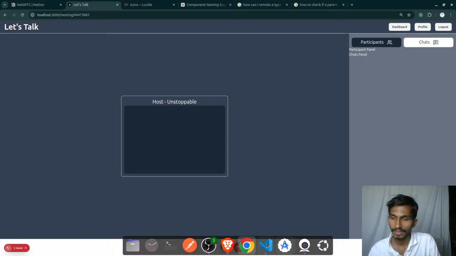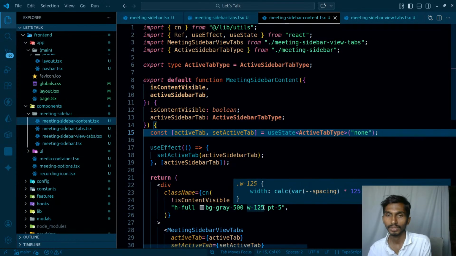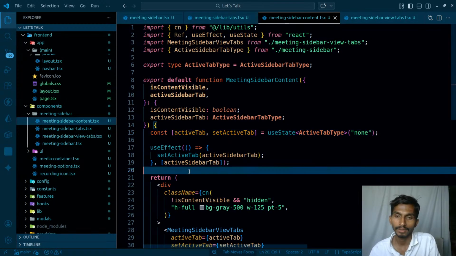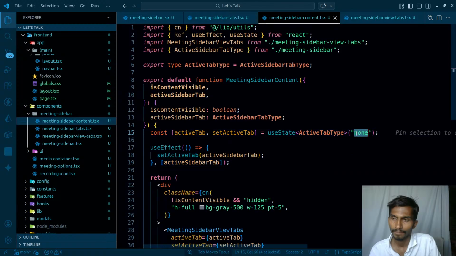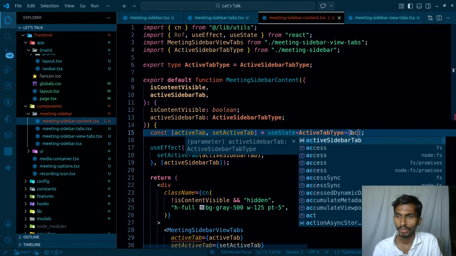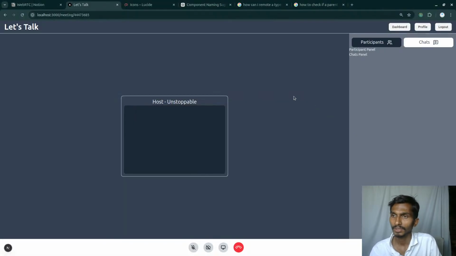And another thing I can do to get rid of this flip, this glitch-like flipping thing here and there, is directly pass the value. First of all, instead of this none value, if I simply pass the value active tab participant, let's see how it's gonna look.